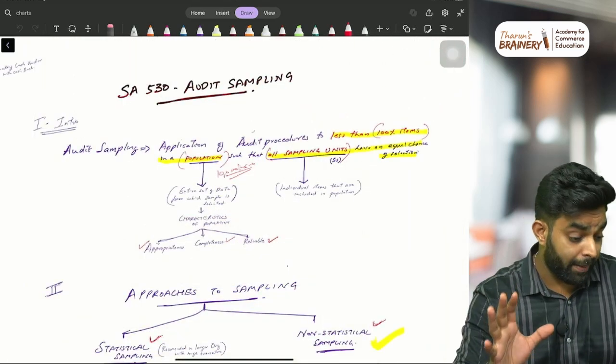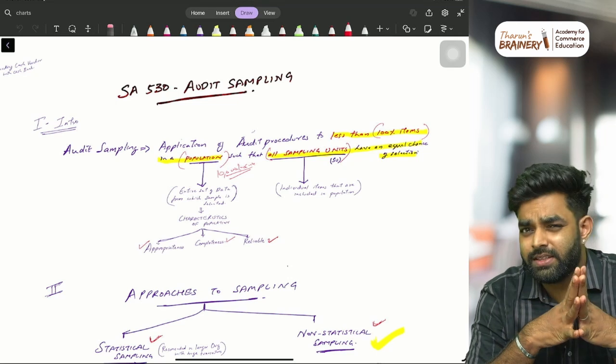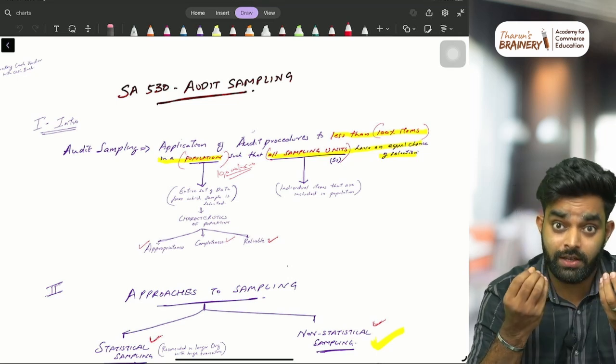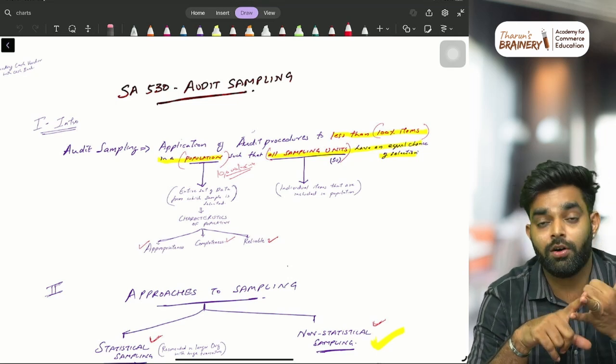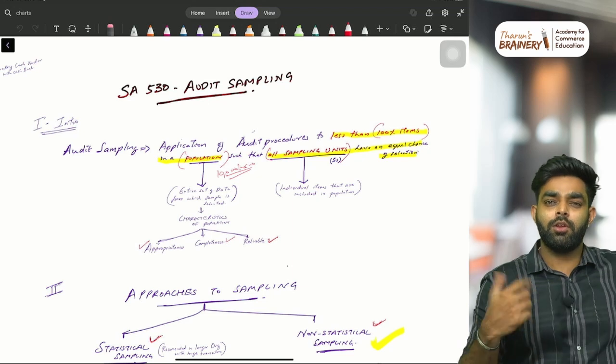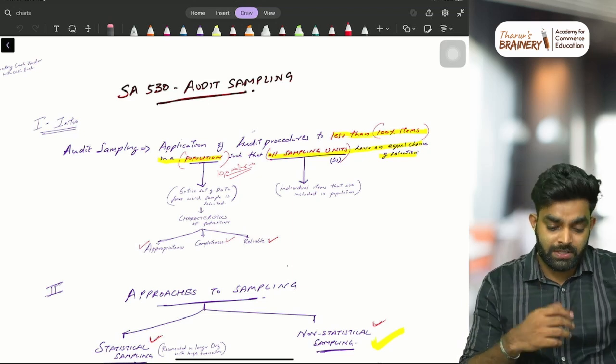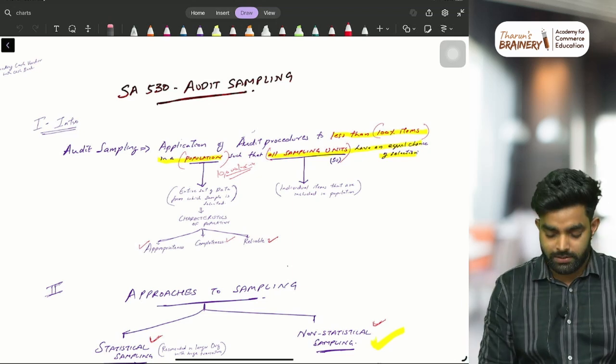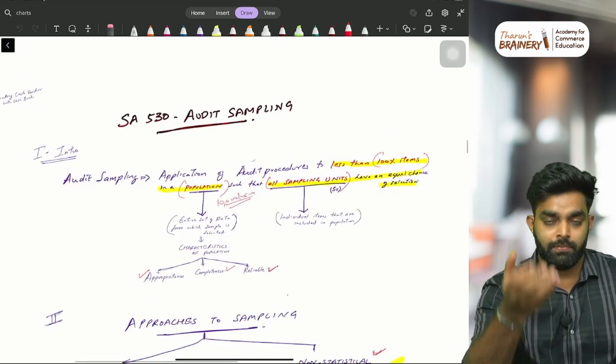Now we will touch upon sampling. Sampling, SA 530, is actually an easy standard, but because of the language used in the material, you may feel it a bit tough. Some students may not even understand this properly. So I just thought of giving it a go.